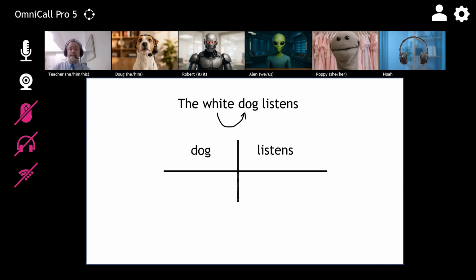White dog. When you diagram it, the word that describes dog goes on the diagonal underneath it. Okay, cute dog. Cute is a word that describes dog. So we have an arrow going here. What dog? Cute dog.